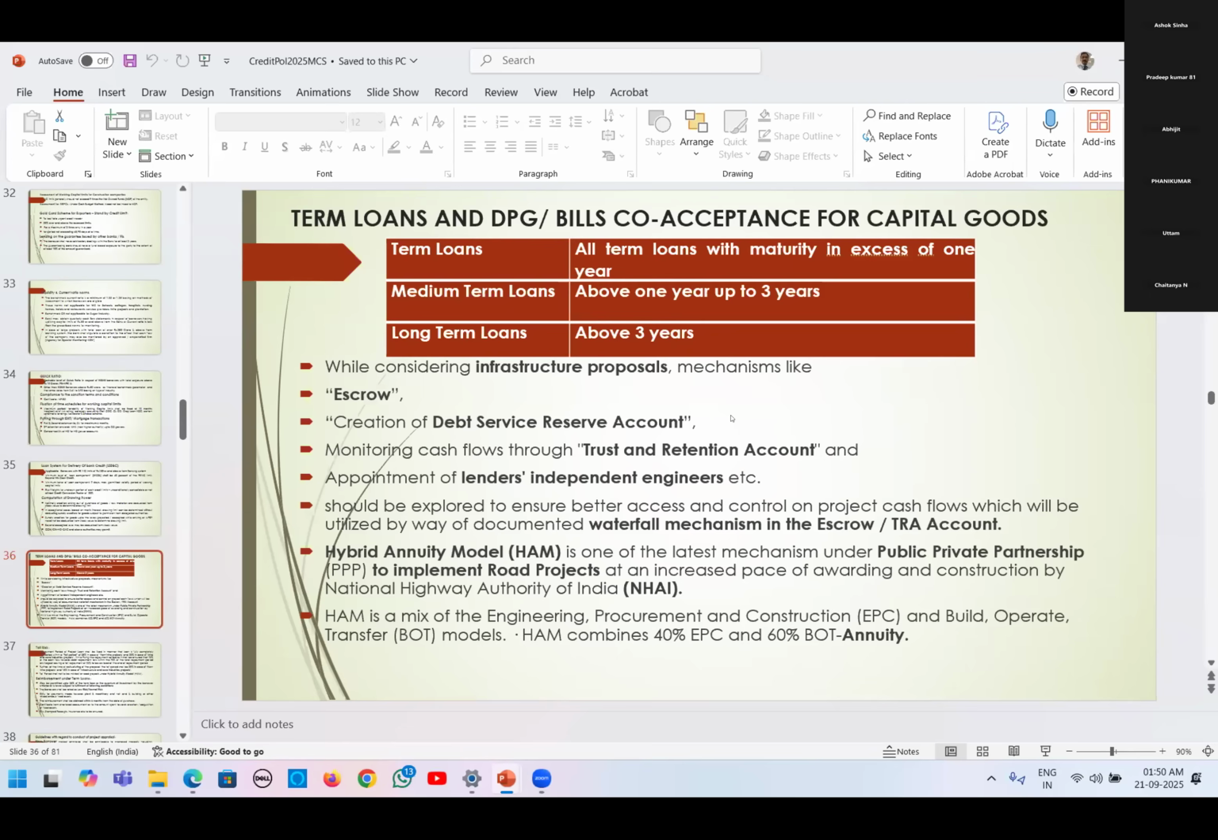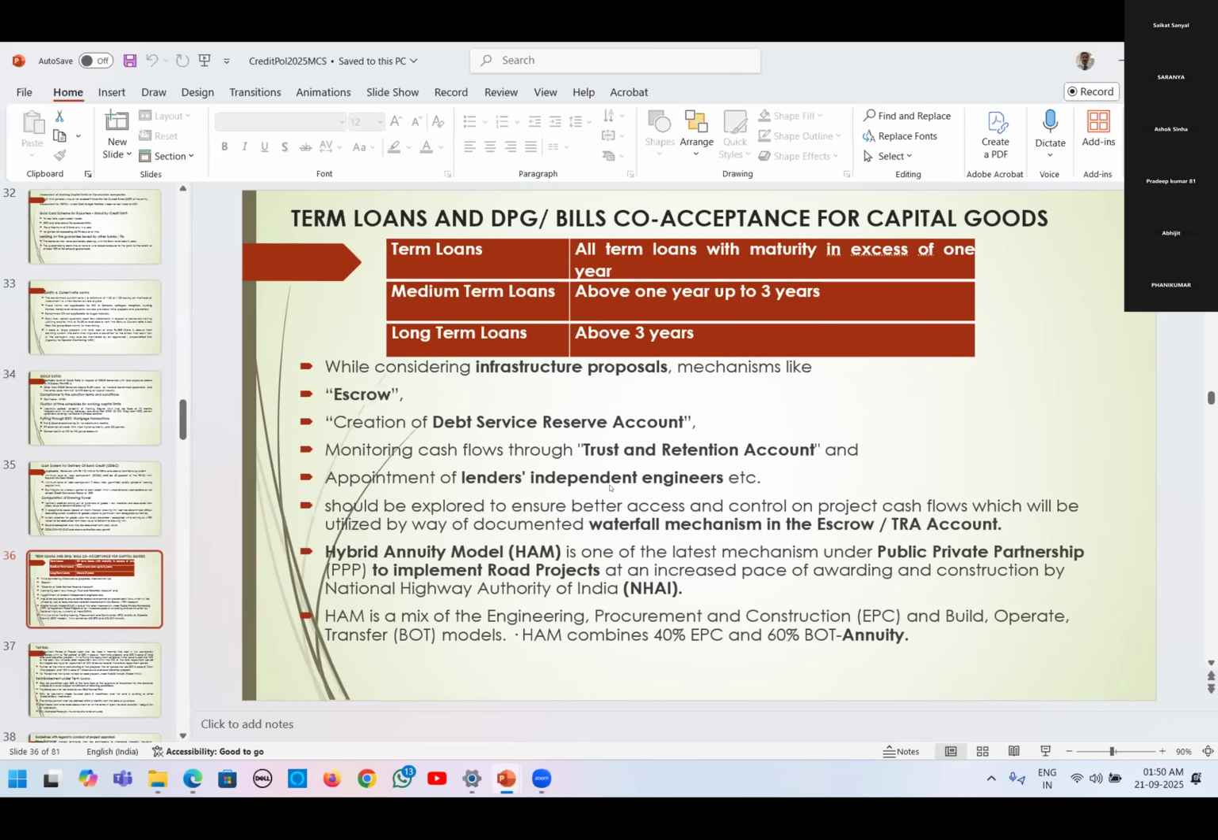In such cases, we will take our installment from the DSRA account, the debt service reserve account. Mostly it will be kept either in a running account or in term deposits. So we will take from this account, so that the account will not become SMA or NPA. For this, we will ask for the creation of a debt service account. In case of infra term loans, big term loans, project loans, it will come. Right? Trust and retention account.